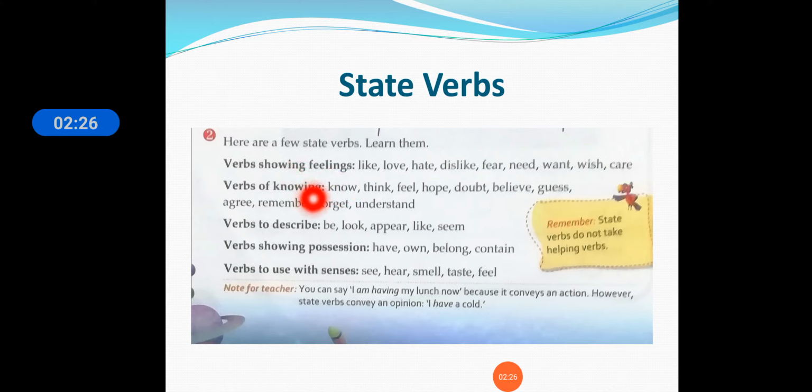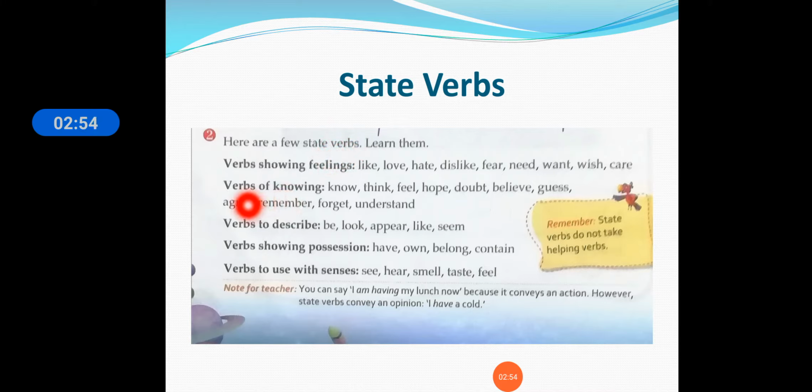We like something, love something, hate something, dislike something, fear something, need something, want something, wish for something, and we care for our parents and teachers. So these are all the verbs showing feelings. State verbs refer to feelings.